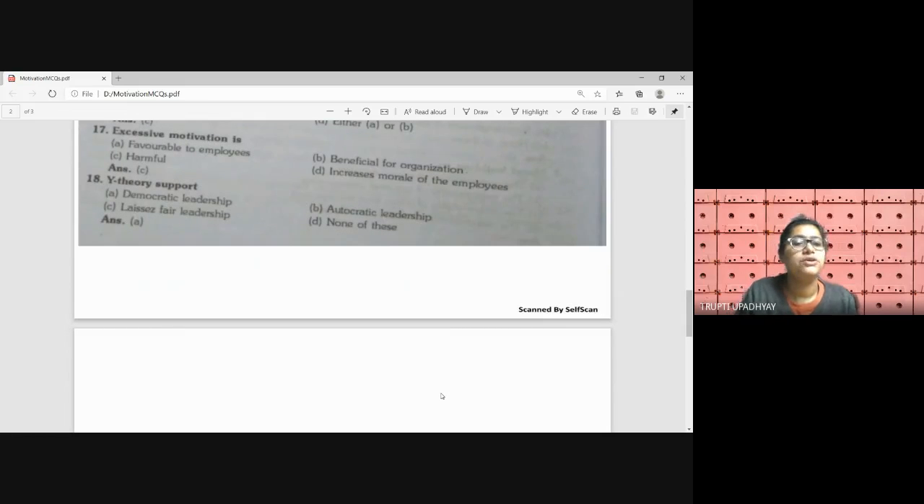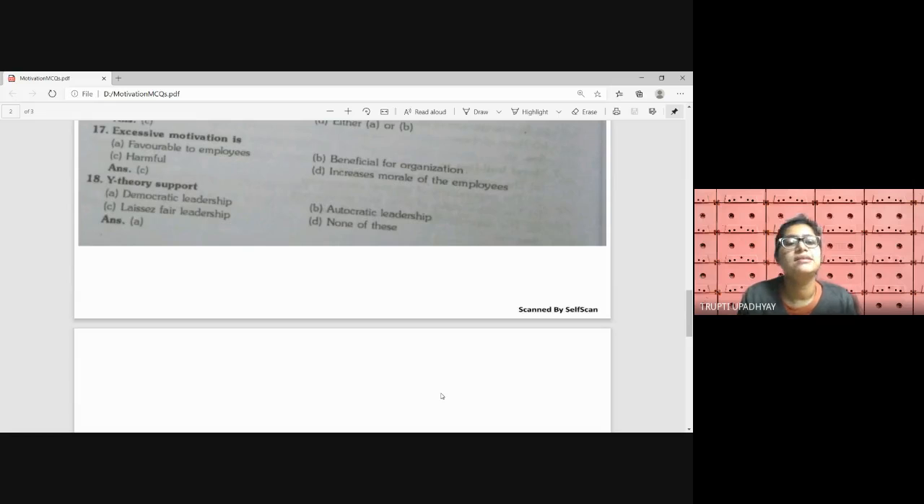Y theory supports which kind of leadership style? Obviously, this is very easy. We can guess it from the above question. We did the X theories. Managers use which kind of leadership, we just discussed. So according to that, we can understand that Y theory will support which leadership: democratic, autocratic, laissez-faire, or none of these.